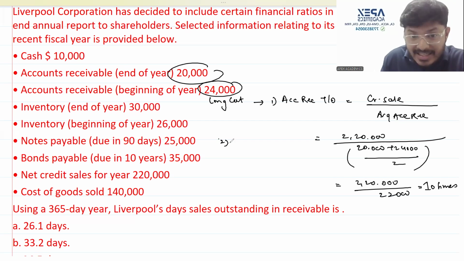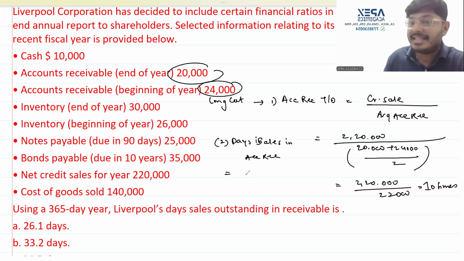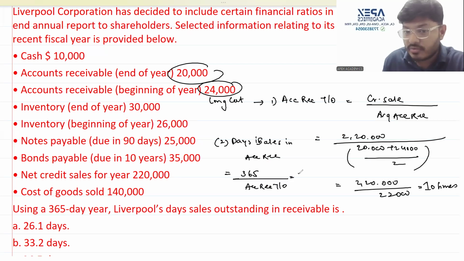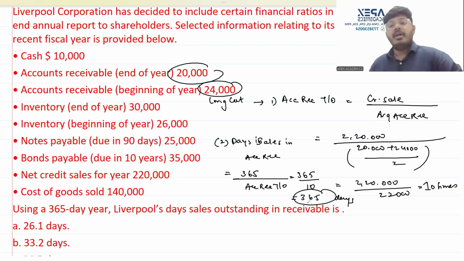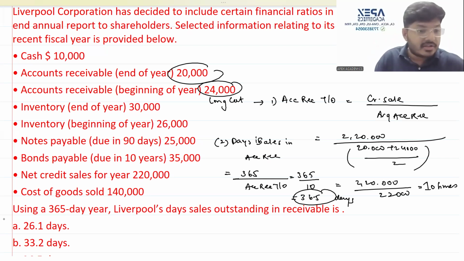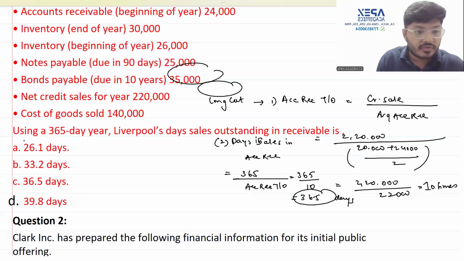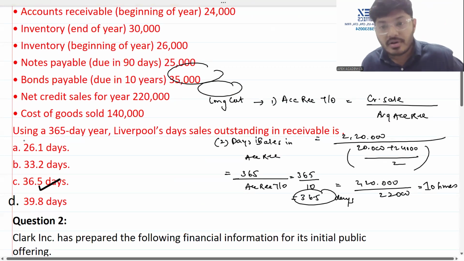Now, days sales in accounts receivable, or days outstanding, is 365 divided by accounts receivable turnover, which is 365 divided by 10, which is 36.5 days. Now, first of all, for your mental satisfaction, let us present the option 36.5 in front of you. So you can see that 36.5 is your answer.